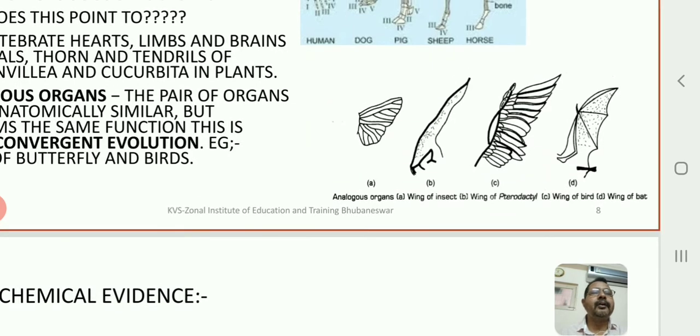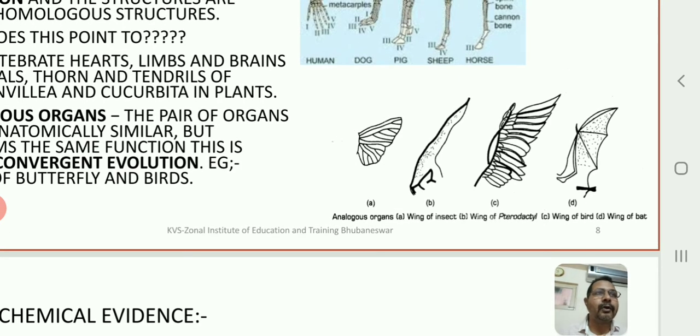The wing of an insect, you cannot compare it with the wing of a bird. Function-wise it is similar. The wing of an insect also helps the organism to fly, like in the case of a bird. But if you look at the anatomical part of it, both are not the same. In birds, the wings are supported by strong wing muscles and tissues.